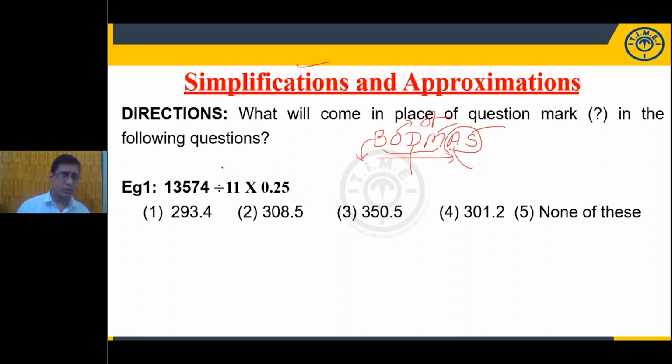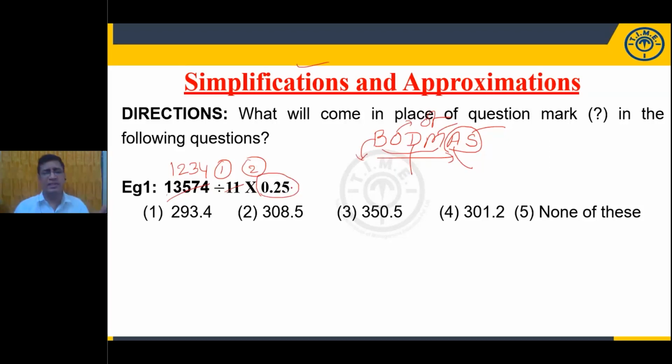Now, first priority goes to this one. The second priority goes to multiplication. Yes, my dear students, 11 goes how many times into 13,574? If you are good at the table of 11, we can easily say 1, 2, 3, 4 times. So how much is the value? 1234 into 0.25. Into 0.25 means multiply it. In the general way you can solve.